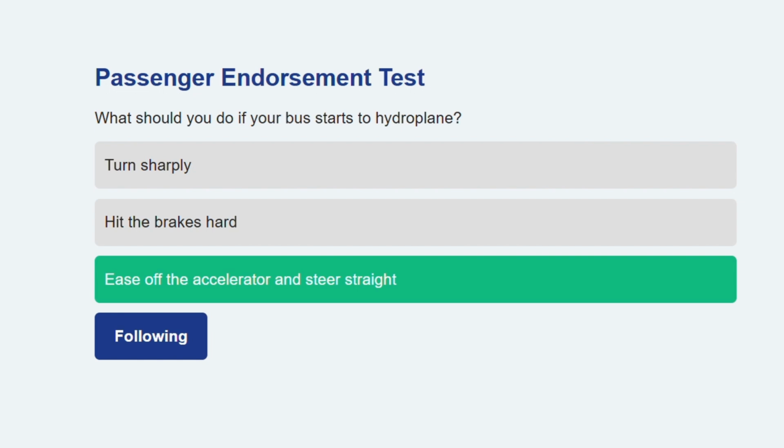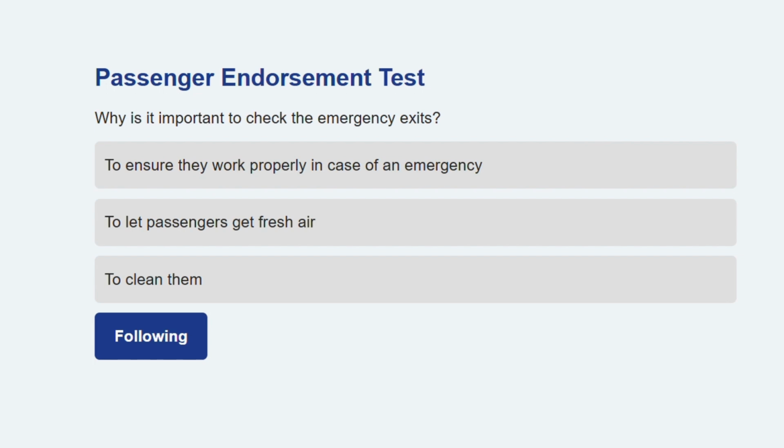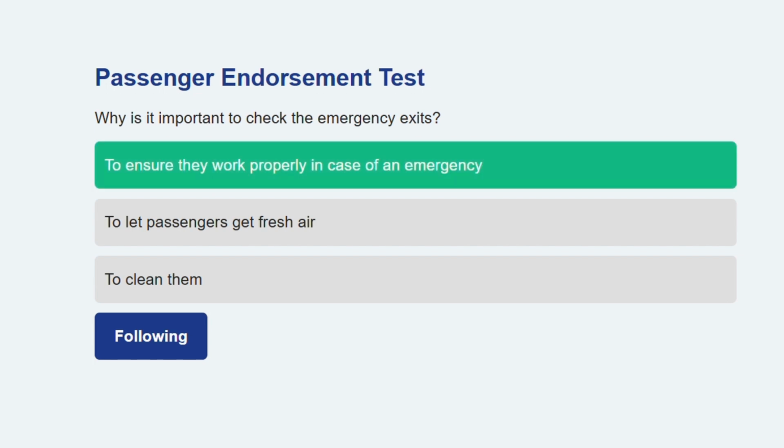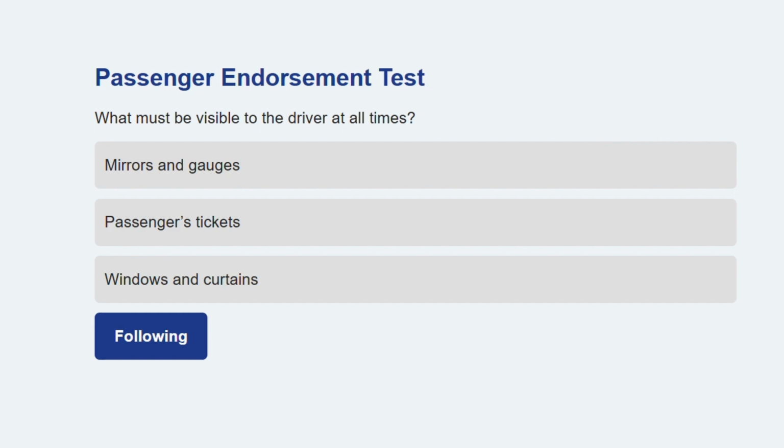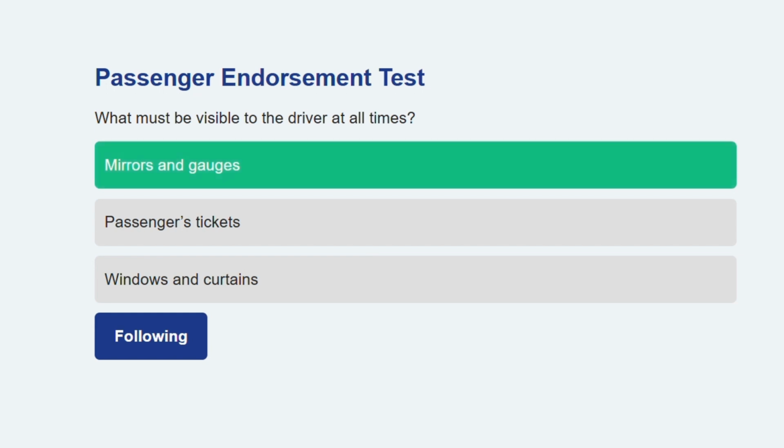Next question ahead. Why is it important to check the emergency exits? To ensure they work properly in case of an emergency. Functional exits are critical for safe evacuation. Here comes the next. What must be visible to the driver at all times? Mirrors and gauges. These tools help the driver monitor the vehicle and surroundings.